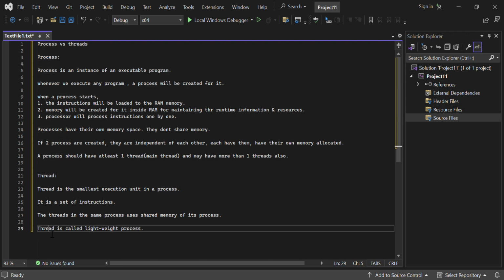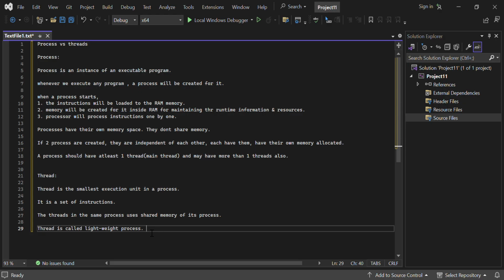So if we run a thread inside a process, a separate stack memory will be created for it, which is responsible for maintaining the function flow. And it will also create dynamic memory in the heap.